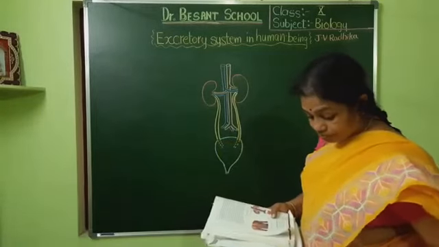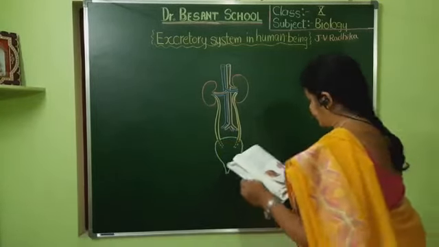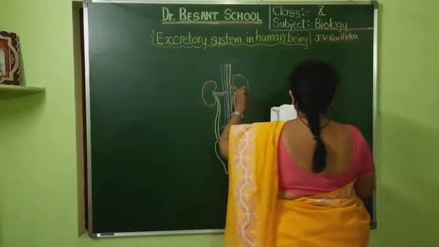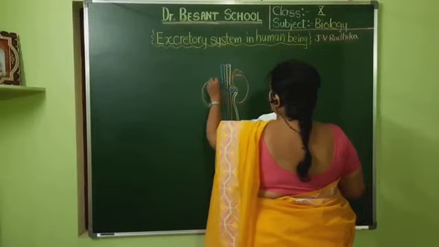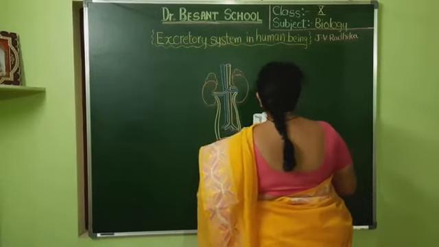Now inside this, I'll show a little bit inside. On one side I shall show, and here you can see something like pyramid-like structures. What are those? Those are the adrenal glands.